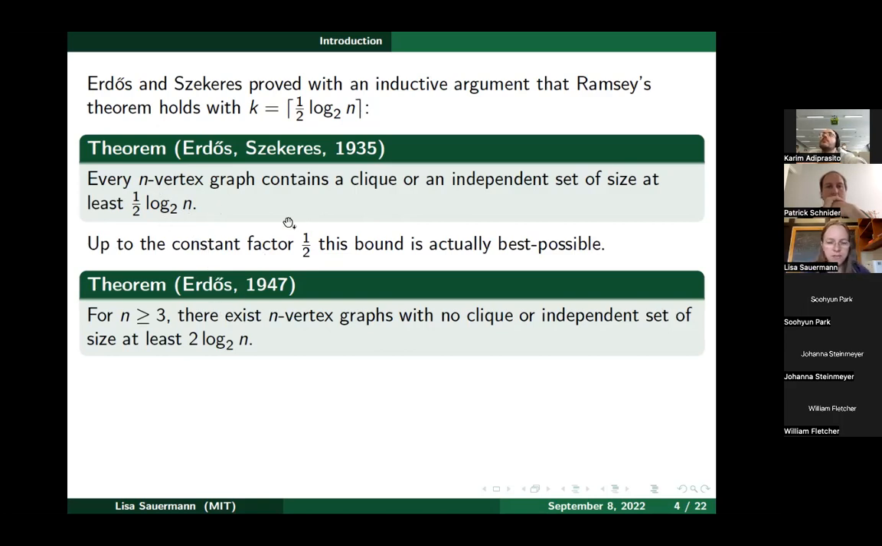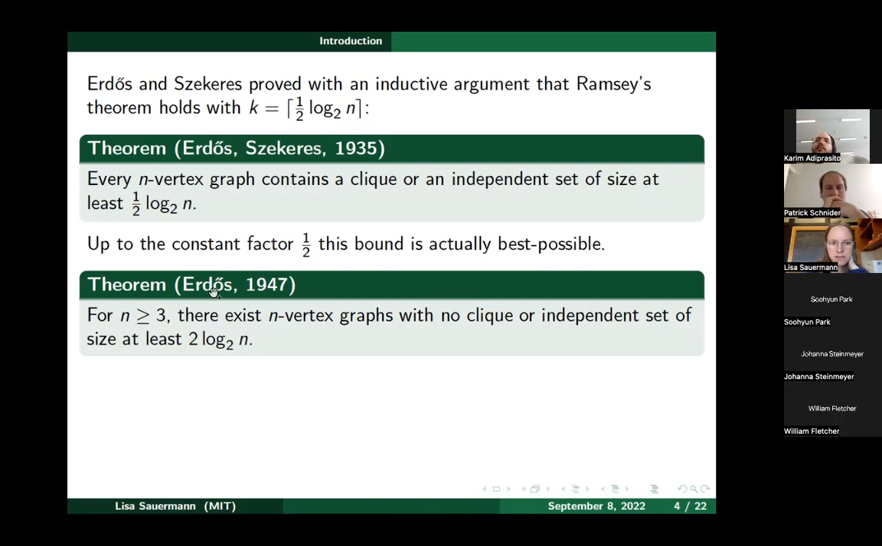About a decade later, Erdős proved the following upper bound: for every n at least 3, there exist n vertex graphs with no clique or independent set of size at least 2 log n. So it's always possible to find a clique or independent set of size at least half log n, and there are graphs where we can't find a clique or independent set of size 2 log n.